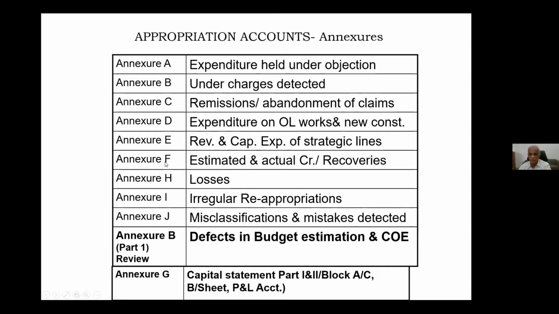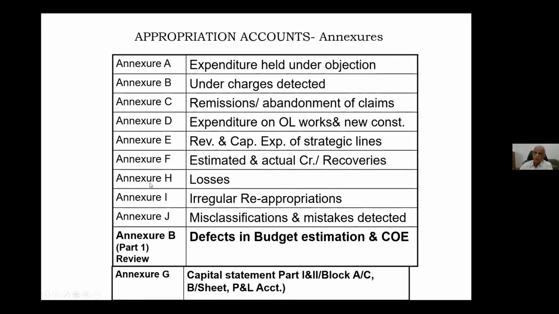Then Annexure F, estimated and actual credits and recoveries. I have told you, for credits and recoveries we only give how much you estimated at the time of budget, how much you found actual, and the excess or saving. That only we have to give. No explanation need be given. That statement in the abstract wise you have to give, that is revenue and capital, estimated credit or recovery and the actual credit or recovery, abstract wise or minor head wise.